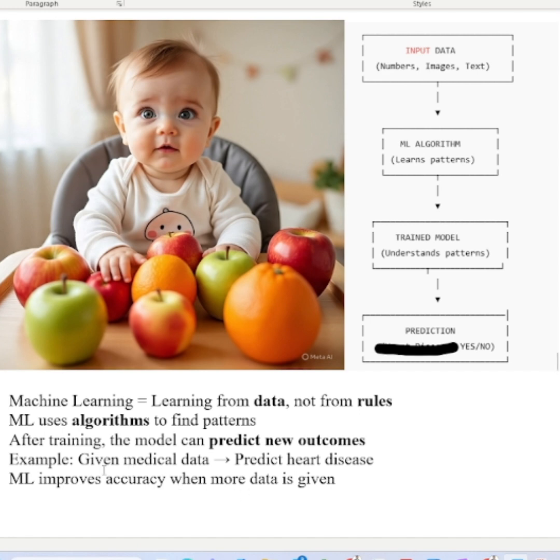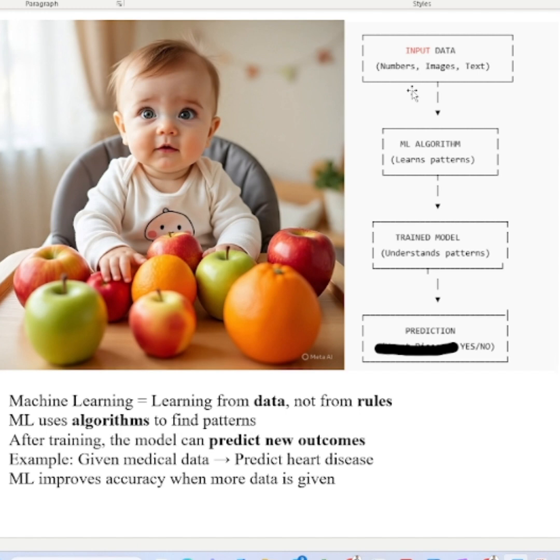For example, here I'm going to take an example of predicting heart disease. In the input I'm going to feed age, food habit, smoking habit, blood sugar level, blood pressure and other related inputs to the algorithm, right? So my algorithm is going to learn from this data.